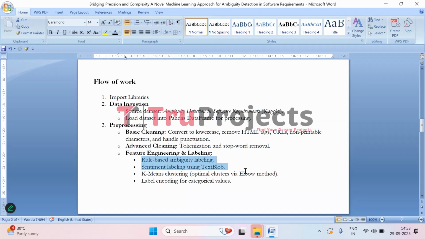Then comes feature engineering and labeling. Here, ambiguities are labeled using rule-based methods. Sentiment of the text is labeled using TextBlob. And K-means clustering groups similar requirements, with optimal clusters chosen using the elbow method. Then label encoding converts categorical labels into numerical values for modeling.